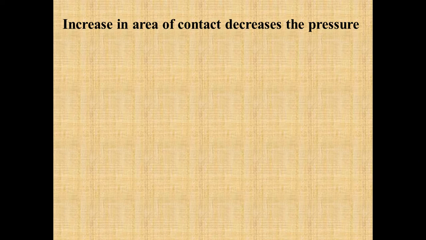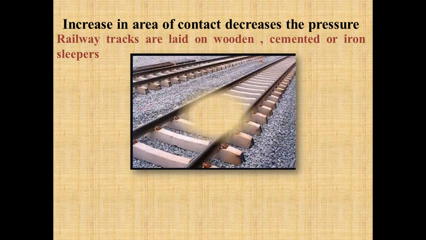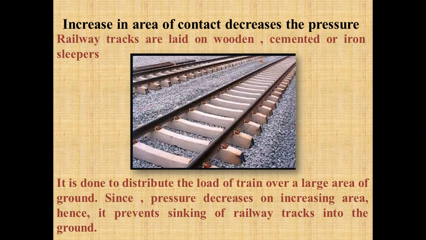Now we will discuss a few applications in which an increase in area of contact is required. Railway tracks are laid on wooden, cemented or iron sleepers. Why? The reason is that the train has a great amount of load and also carries passengers, so the load is definitely increased.